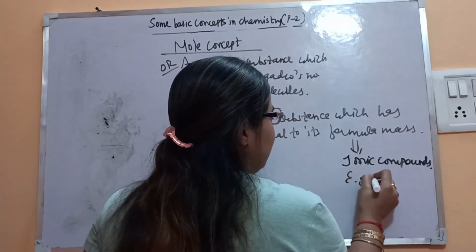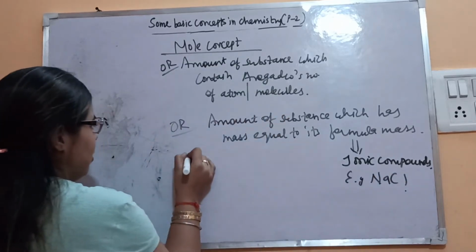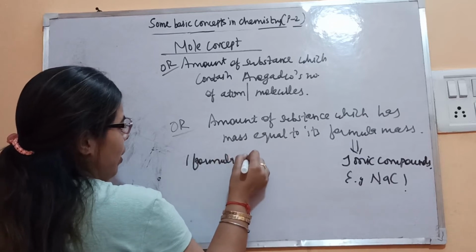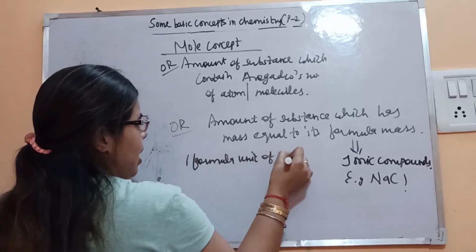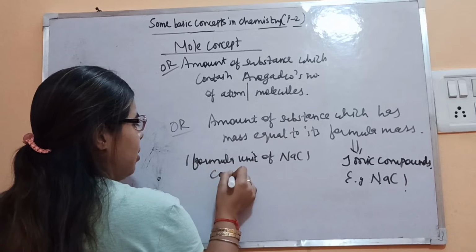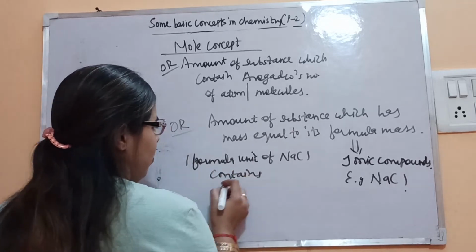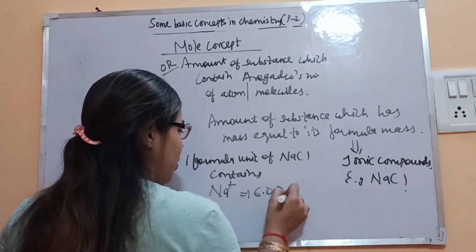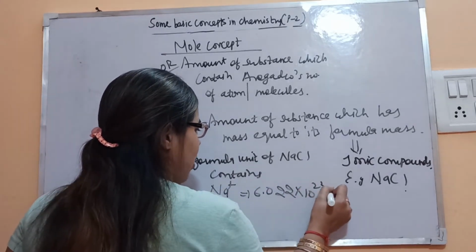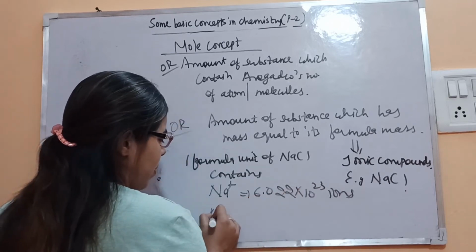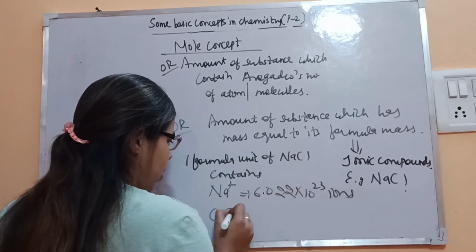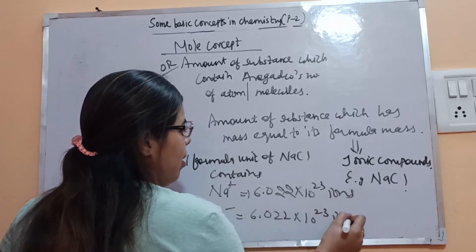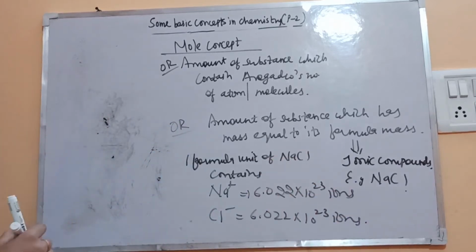For example, NaCl. Now what's the meaning of this? 1 formula unit of NaCl contains 6.022 into 10 to the power 23 Na positive ions and 6.022 into 10 to the power 23 chloride ions. This is the meaning of this.